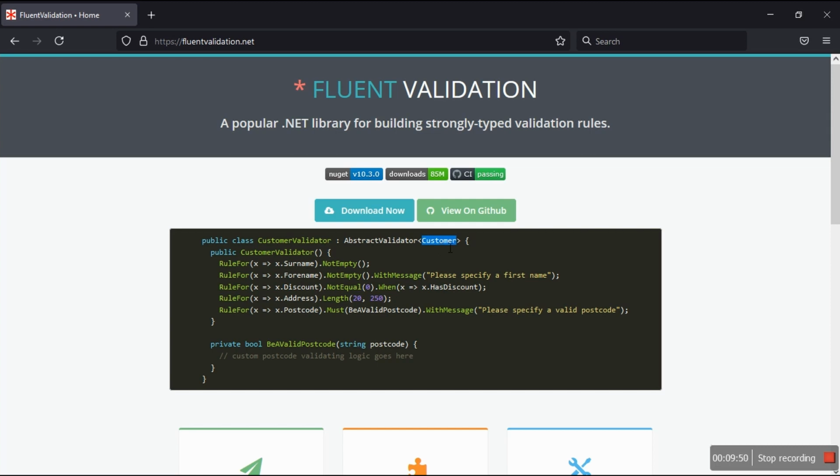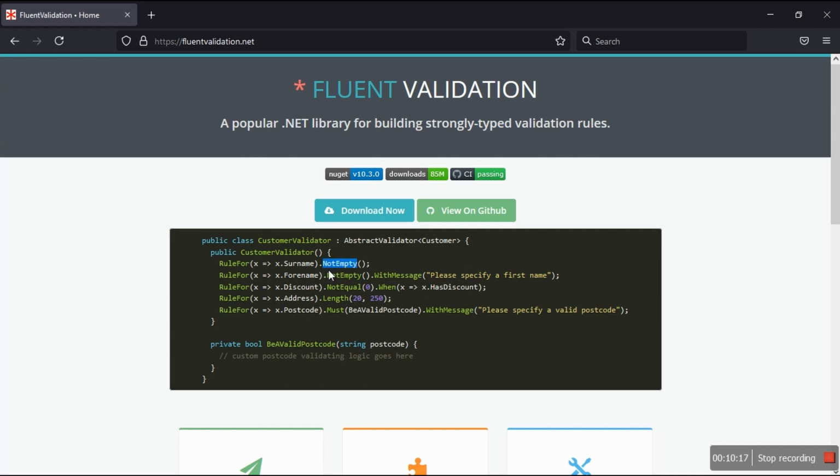Normally I wouldn't write Customer, it's supposed to be the customer model or whatever it is. And then it only utilizes the constructor, which is the main thing. In the constructor, you just say RuleFor, and then x such as x, and if you hit dot, out of this model it will pick up all of the properties. So in this case: surname, forename, discount, address, and postcode.